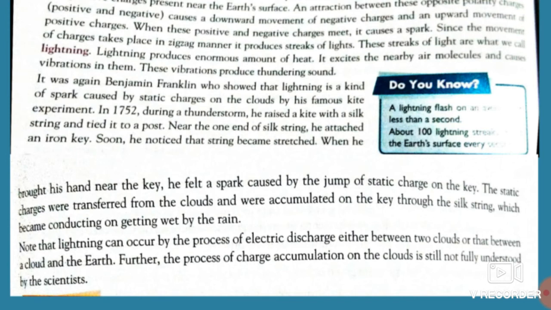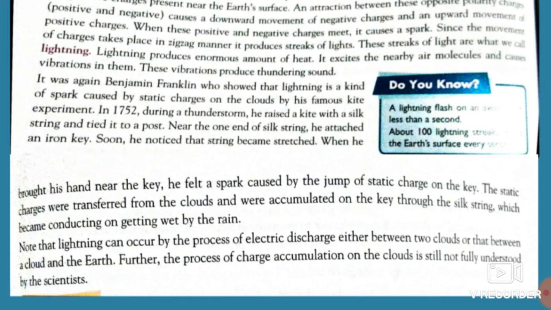So the static charges were transferred from the clouds and accumulated on the key through this silk string, which becomes conducting on getting wet by the rain. So what we have to note here is that lightning can occur by the process of electric discharge either between two clouds or between the cloud and the earth.